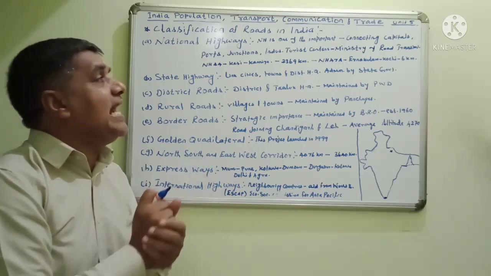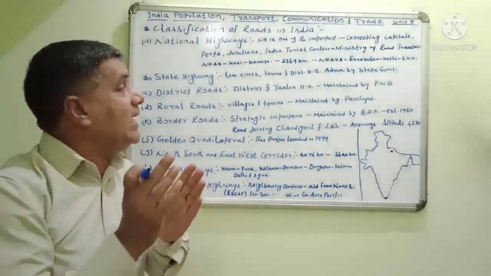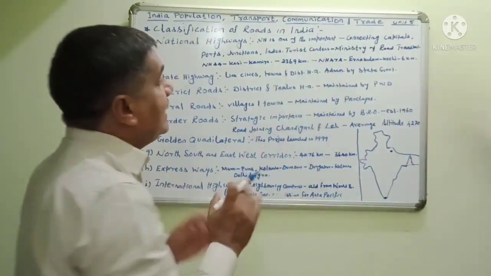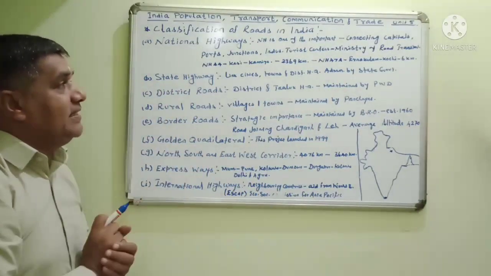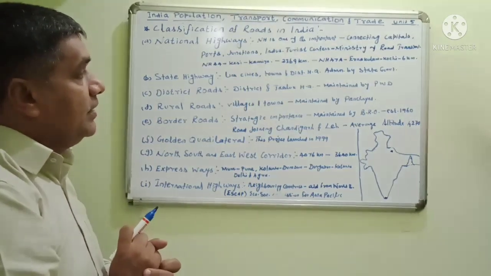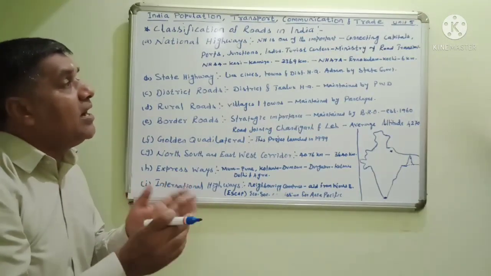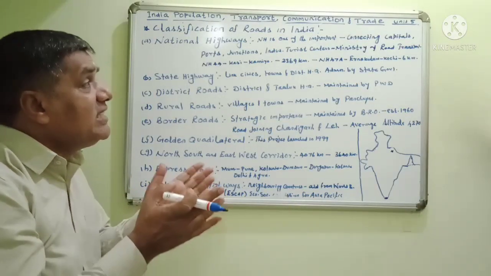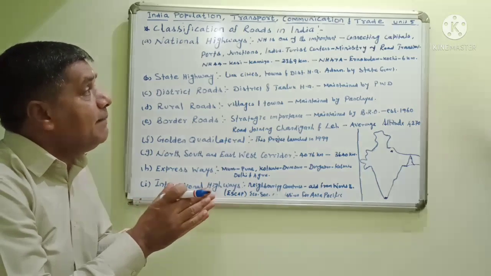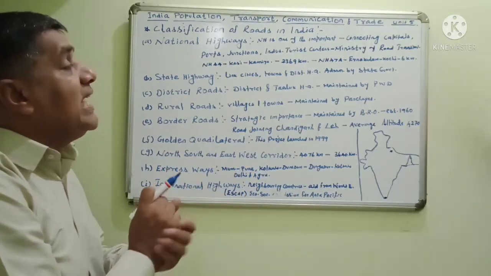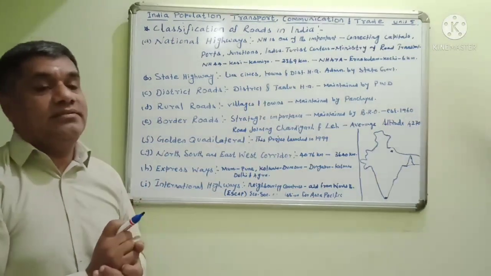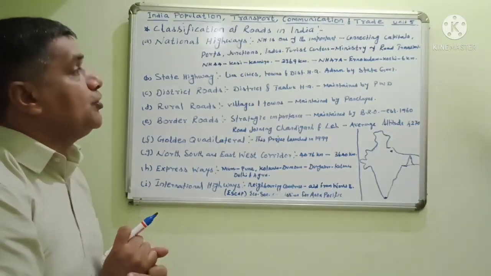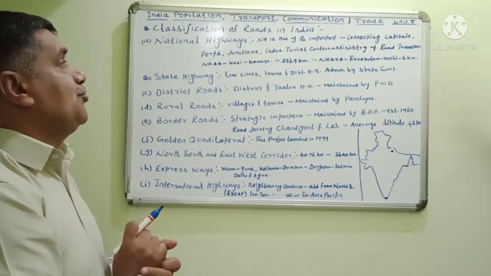The shortest national highway is NH47A. NH47A is considered the shortest national highway in our country. It covers only 6 kilometers. The shortest national highway links Ernakulam to Kochi in Kerala. Note it, students.